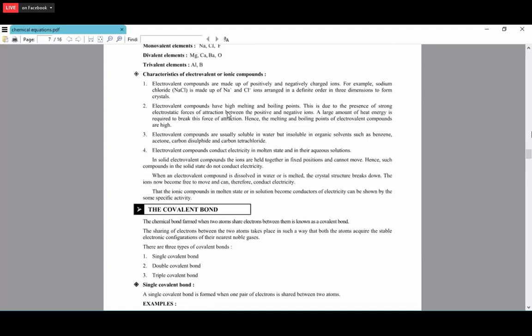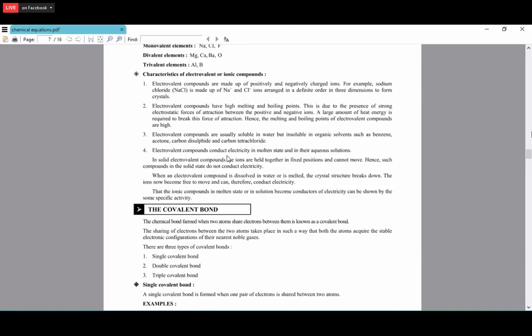Electrovalent compounds have high melting and boiling points because they have strong electrovalent forces between the positive and the negative ions. A large amount of heat energy we have to supply to break the forces of attraction. So that's why the melting and the boiling points of the electrovalent compounds are quite high. Electrovalent compounds are usually soluble in water but insoluble in organic solvents such as benzene, acetone, carbon disulfide and carbon tetrachloride.